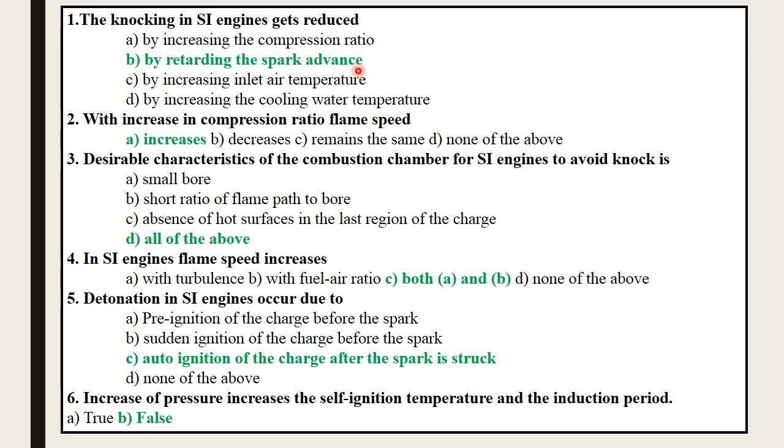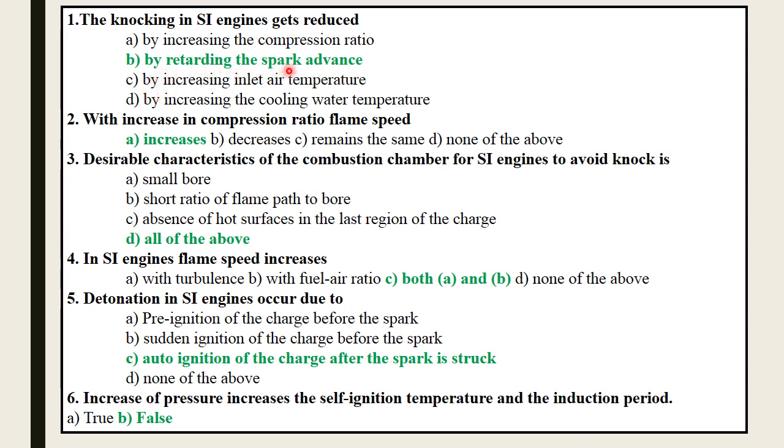So by increasing the spark advance, the pressure on the rising piston as well as the temperature increase, and the tendency to knock is going to increase.